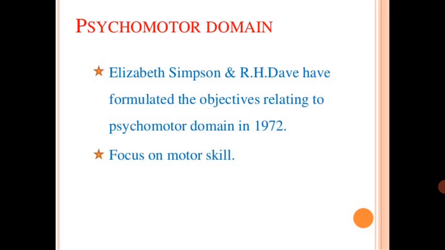Next, move on to the psychomotor domain. Elizabeth Simpson and R.H. Dave formulated the objectives relating to the psychomotor domain in the year 1972. This focuses on motor skills. Motor skills means manipulation of objects, nothing but a coordination between hands and mind, how they are moving to do something. That is psychomotor domain objectives.